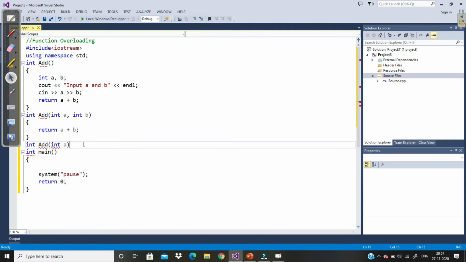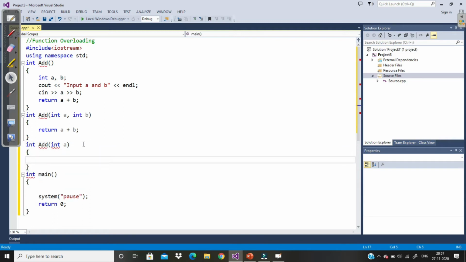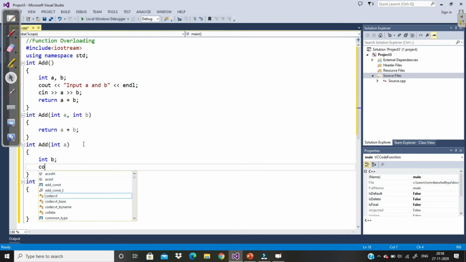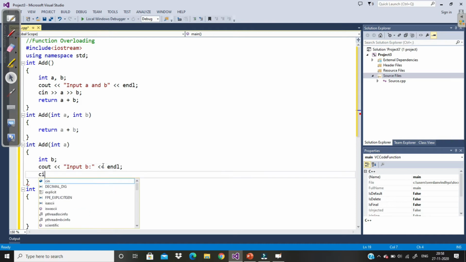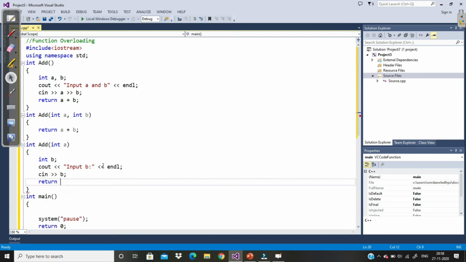Now the number of parameters is 1. Now let's say int b, cout input b, endl, then cin b, and then it returns a plus b.